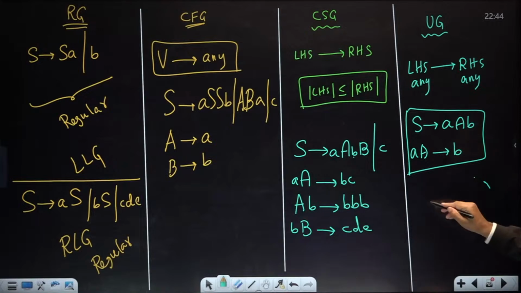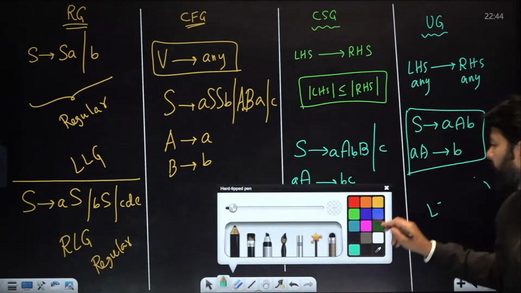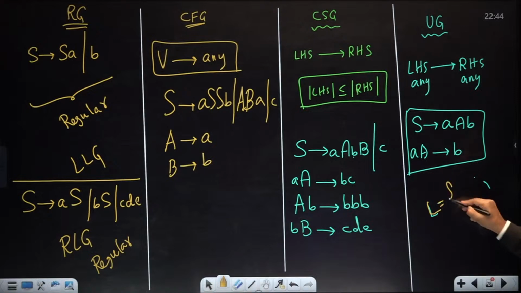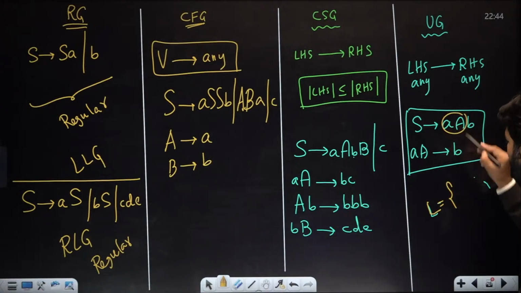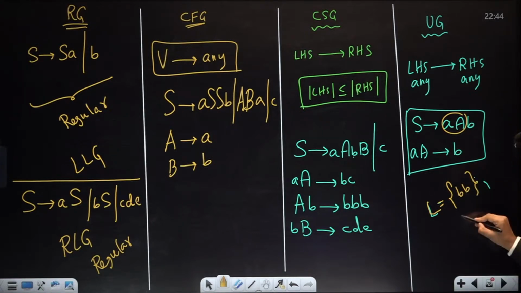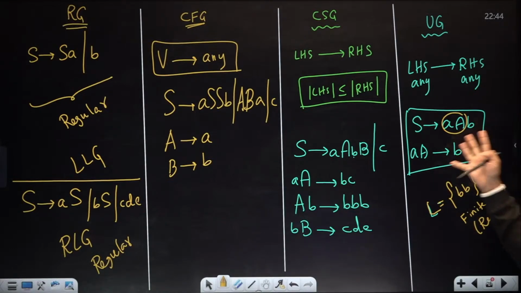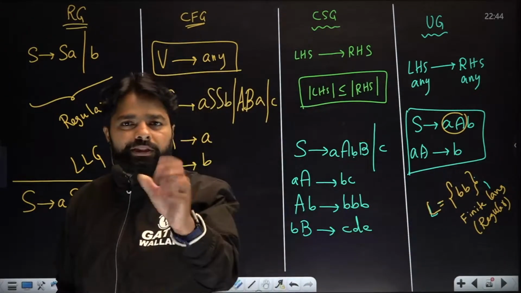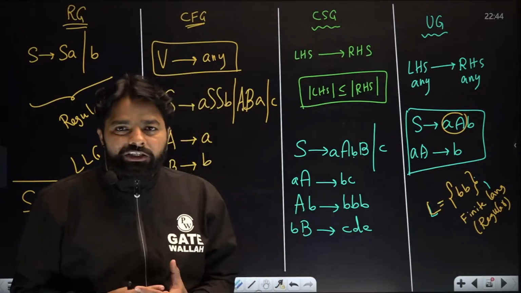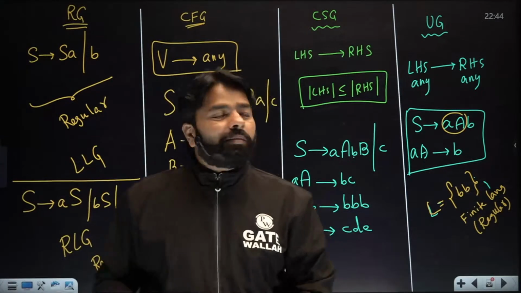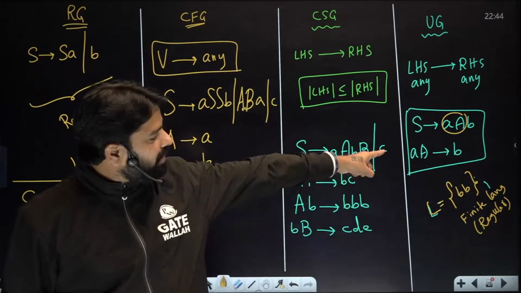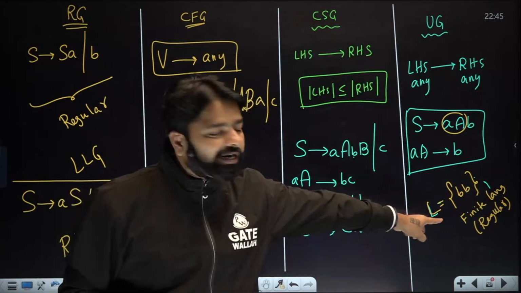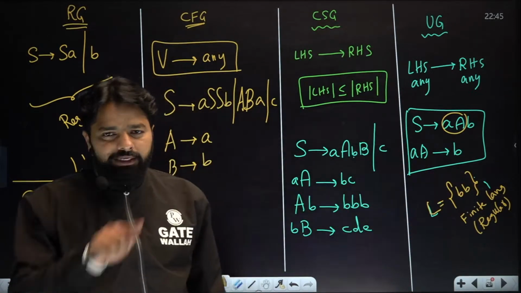Even look at this. What is the language? If anybody is not aware of this, what language do you get? Just carefully look at A, what you get, B. So the language is just finite. Did you see that? It is a finite language. It is in fact a regular language, but this is not a regular grammar. This is not a regular grammar, but still it is generating a regular language. So remember that point. For a regular language, you always have a regular grammar, but you can also write an unrestricted grammar. This is the best example. A regular language is generated, but this is not a regular grammar. Remember that statement.